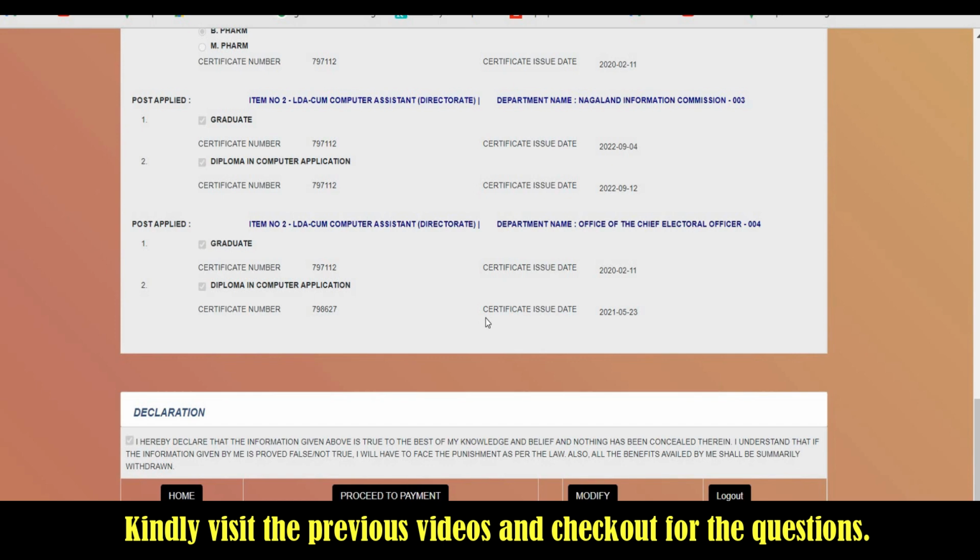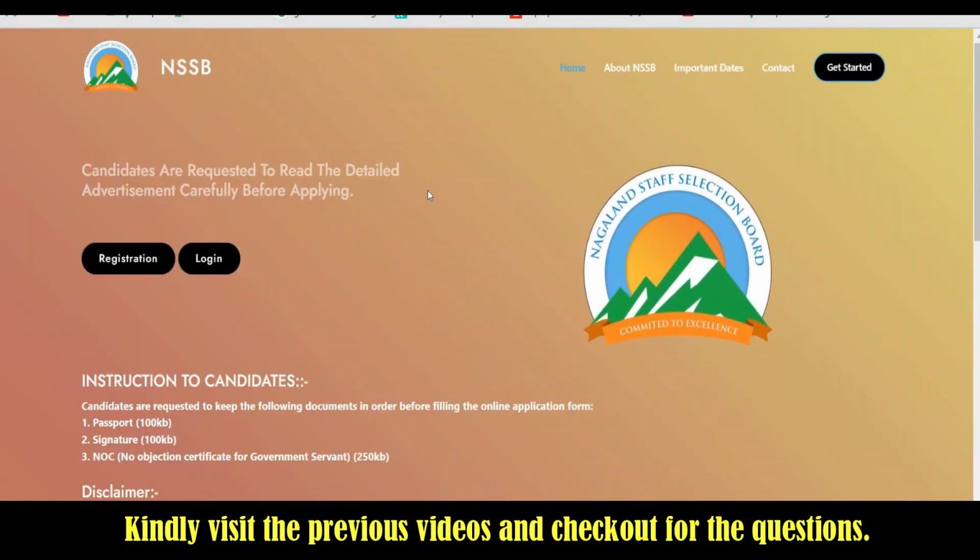Can we select all the departments that are shown in the same item number, or do we have to select only one department? As per my knowledge, I have already selected only one department. So if the system is allowing you to do so, then I think you can go with the process, but I am not sure because I have selected only based on my eligibility criteria.